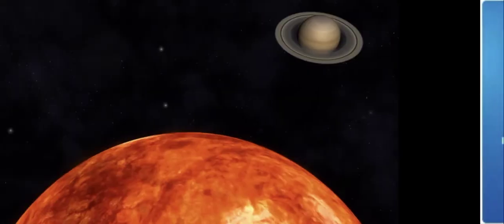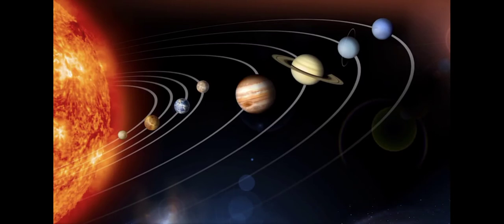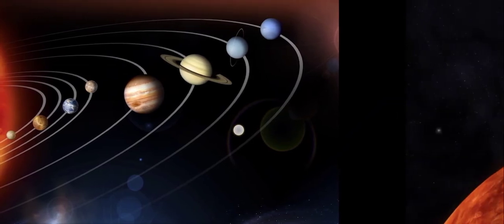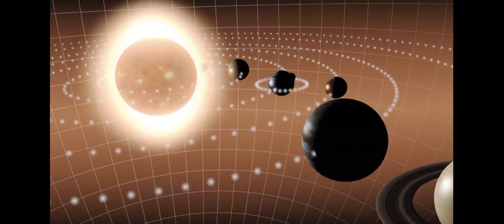Kepler's third law is that the square of the period of revolution around the sun is directly proportional to the mean distance of the planet from the sun. This is Kepler's third law of planetary motion. There are three laws. Once again, I will read the three laws.